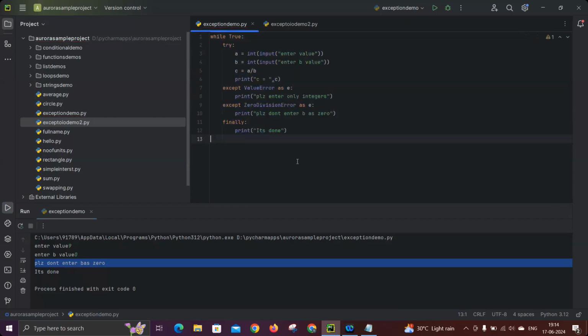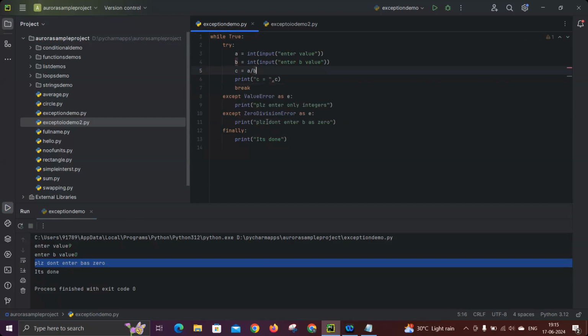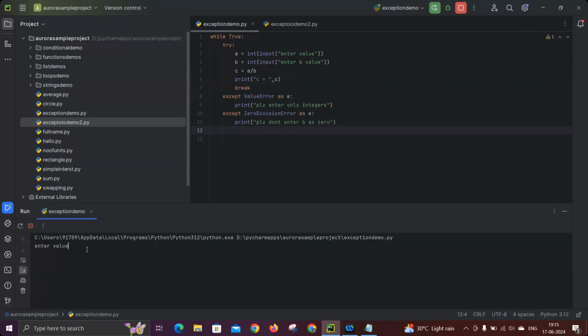Let's take an example: if we executed fine, then you don't want to run again, right? So simply you can write break. Now the code will be terminated immediately. I'm removing this, not required for me. If not, it will repeat the code. You see, with one simple line you can achieve whatever we want. Let's take 7 and I'm giving 3. So 7 by 3, 2 point something, and it stops the execution.